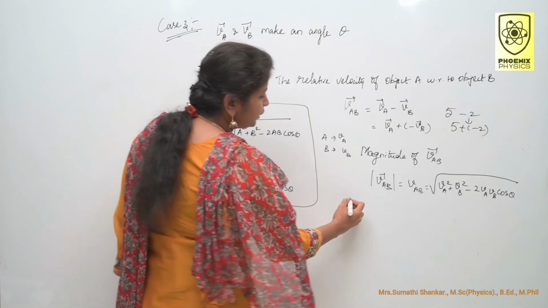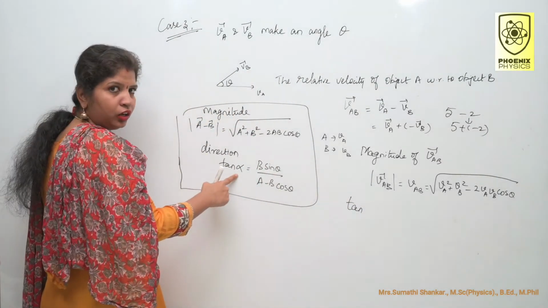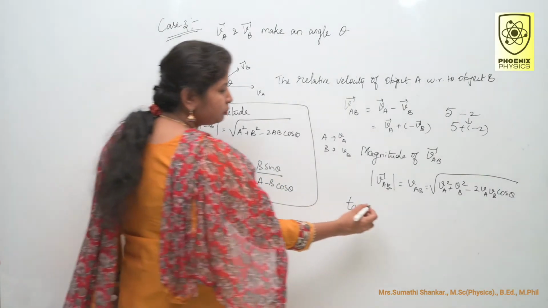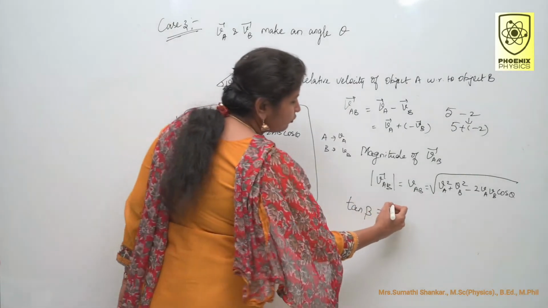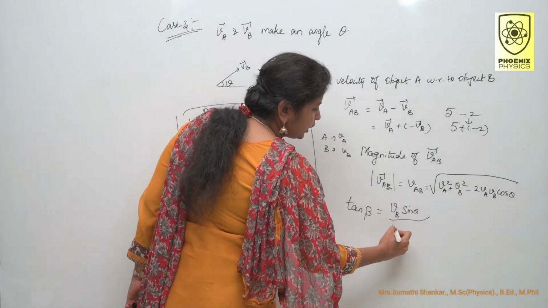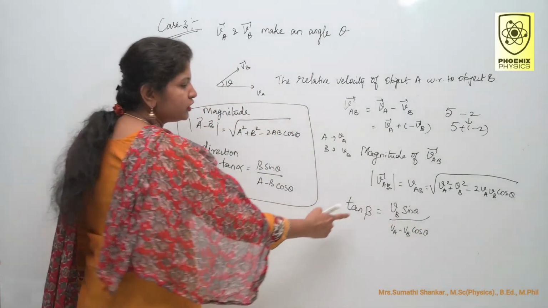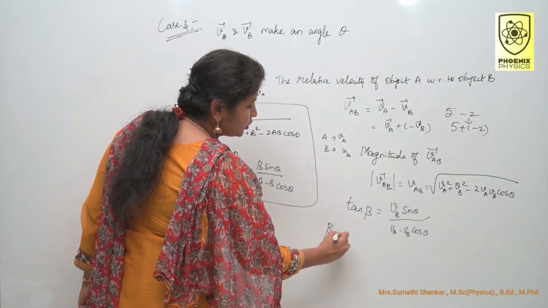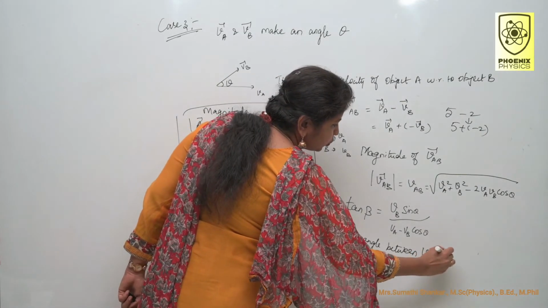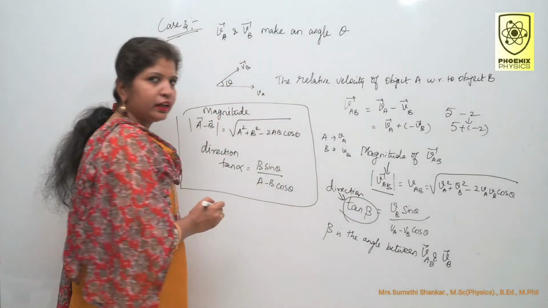Then how do you write direction? You know the direction formula, tan alpha. Here instead of alpha, I write beta. So tan beta is equal to VB sin theta divided by VA minus VB cos theta. So what is beta? Beta is the angle between VA and VB.